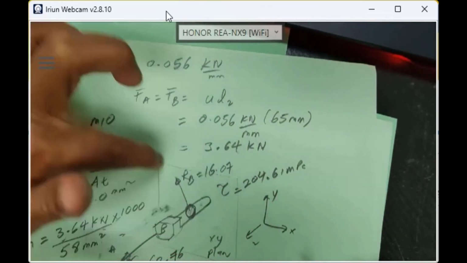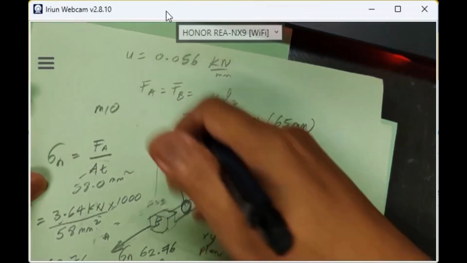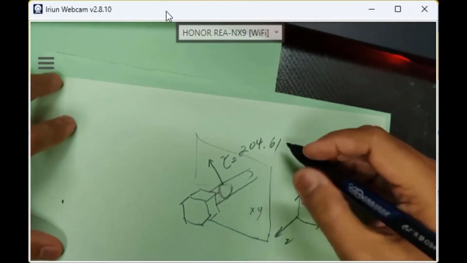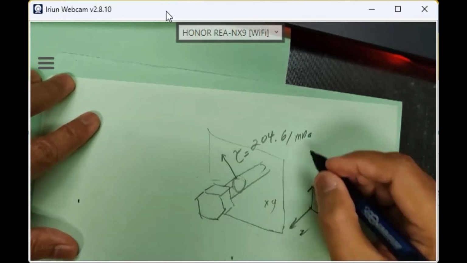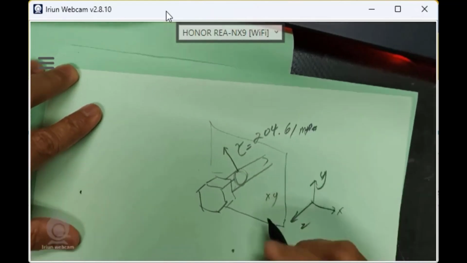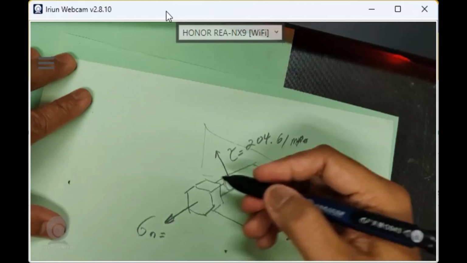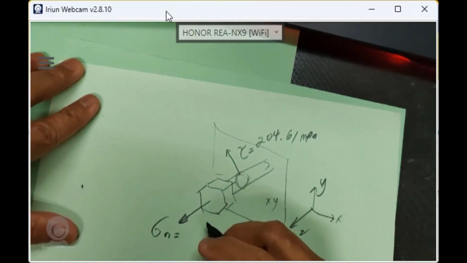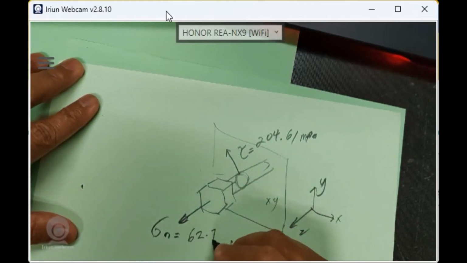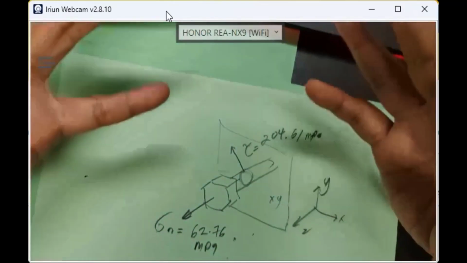We have total shear stress acting on the XY plane 204.61 megapascal, plus that we have normal stress, axial stress on the Z. Normal stress pulling out of 62.76 megapascal. Okay, what is the total stress?